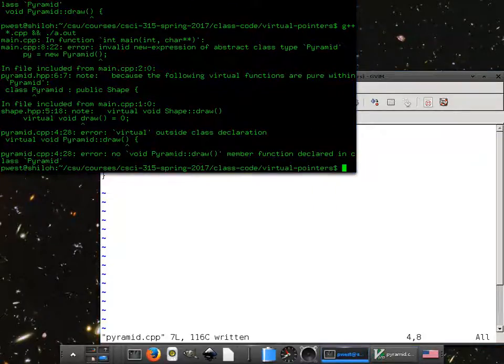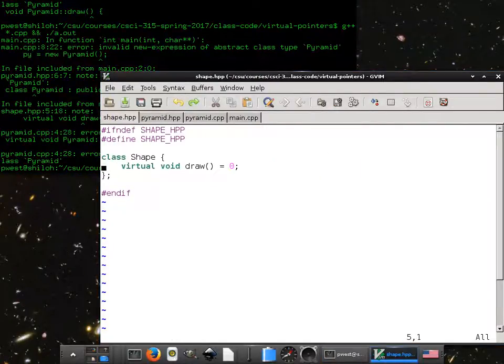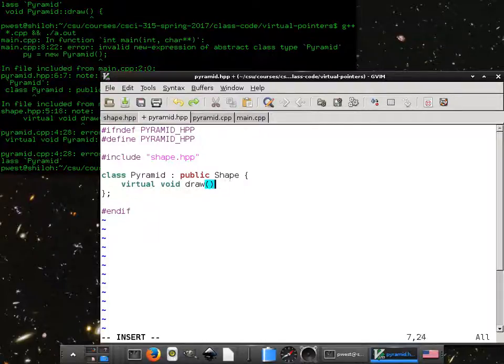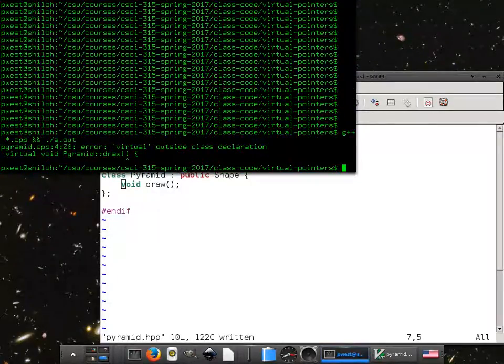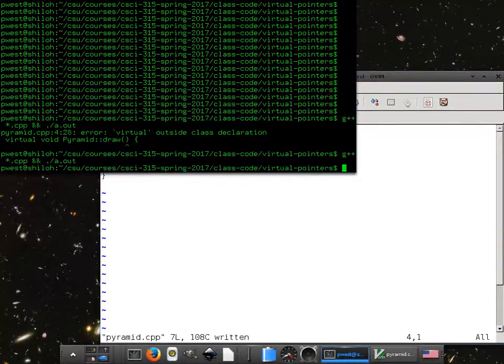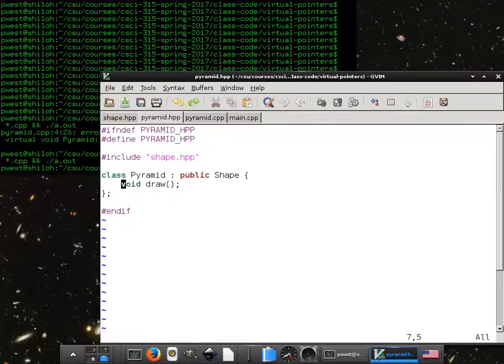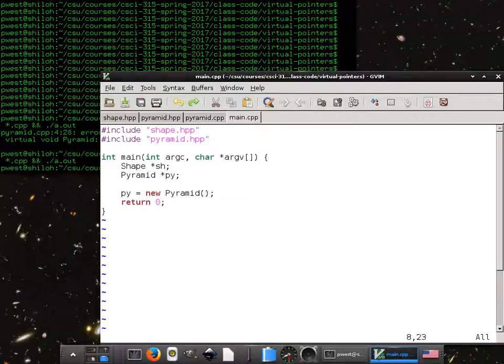All right. So now I forgot how to do this. That's great. Invalid new expression of abstract type pyramid. Abstract, because the following are pure within pyramid. Probably because we never declared them not to be. All right, come on, C++. Error: virtual outside of class declaration. Oh, I put it over here. That's just silly. Why would I do that? There we go. So a lot of fun with syntax. You actually have to declare void draw, and then you have to implement draw, and then inside of it you can actually draw it.